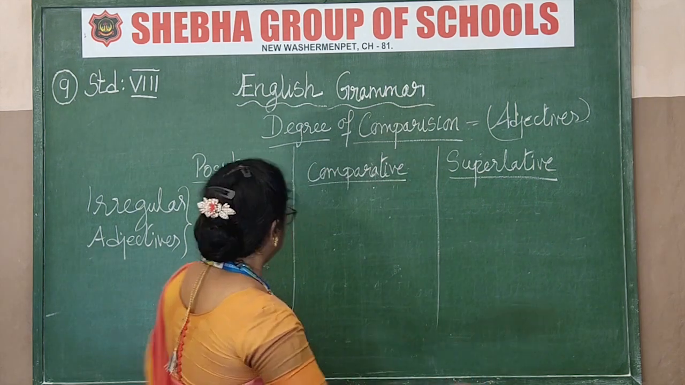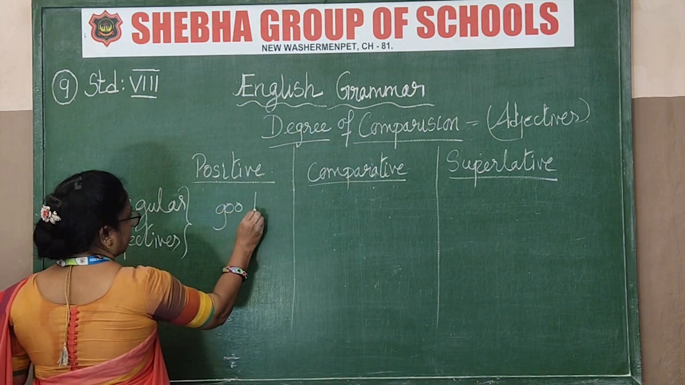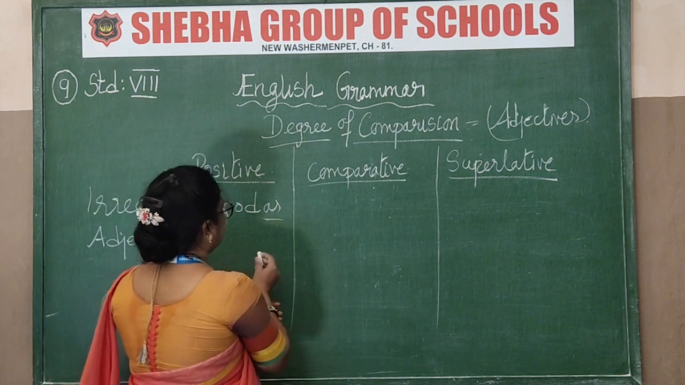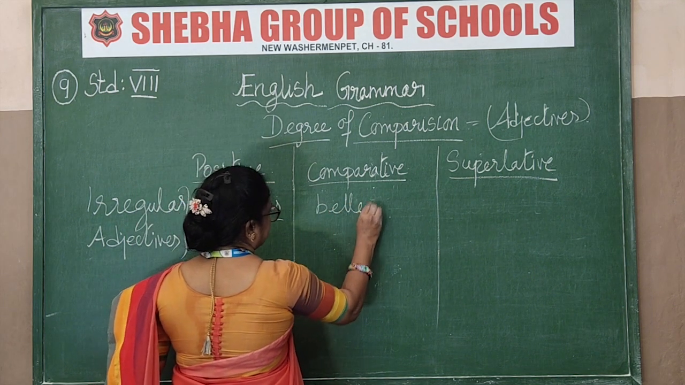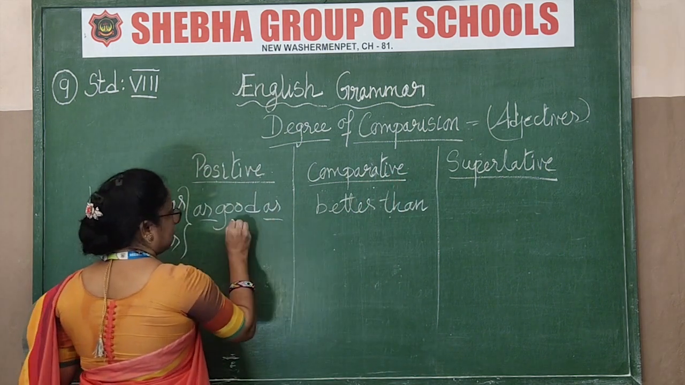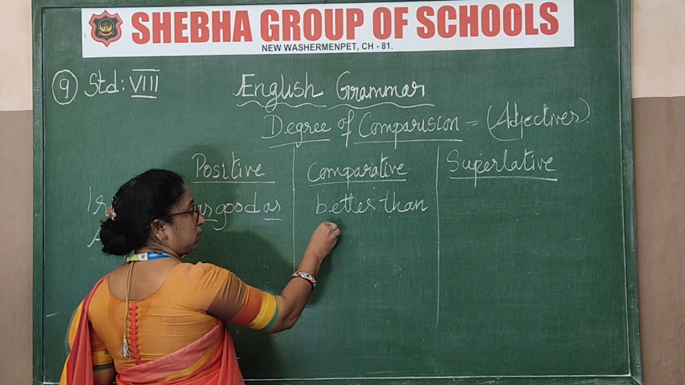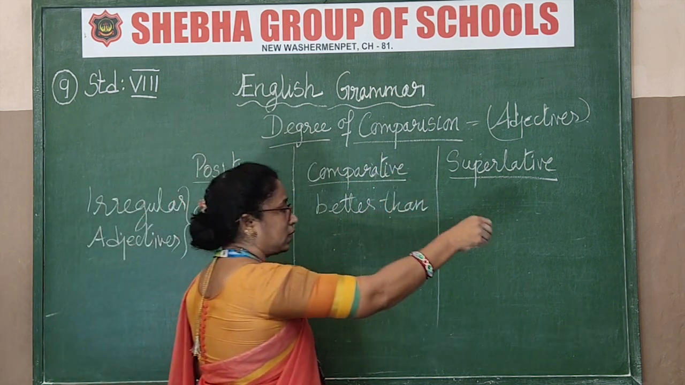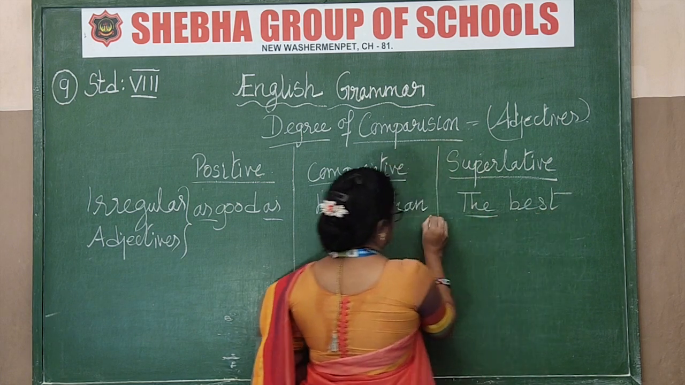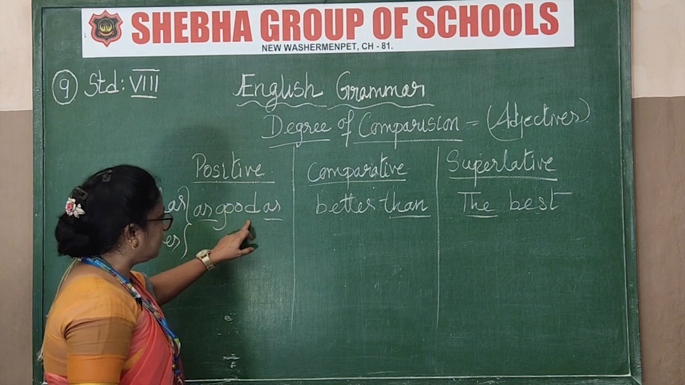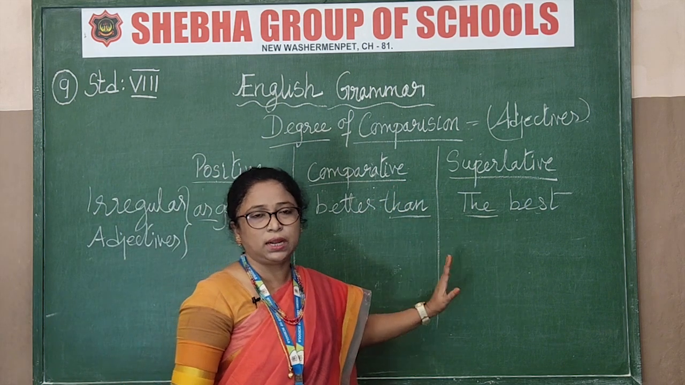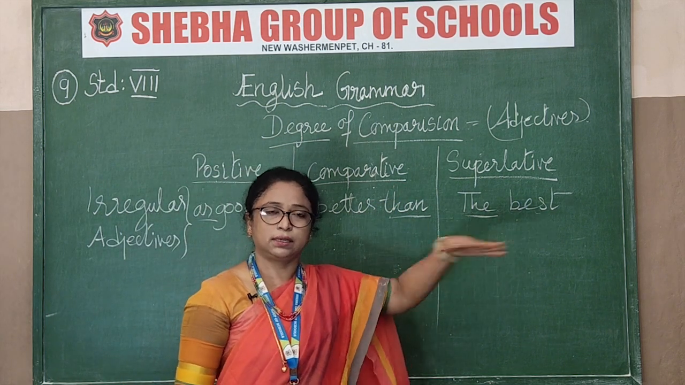Now see, what is it? Good. As good as. This should not be left out. Next is better than. See the word, total change from good. The next, for the comparative, what are you using? Better. So total change. And now last, that also will be different. The best. Got it? See the new words: as good as, better than, the best. These are known as irregular adjectives. See how three words are totally different.